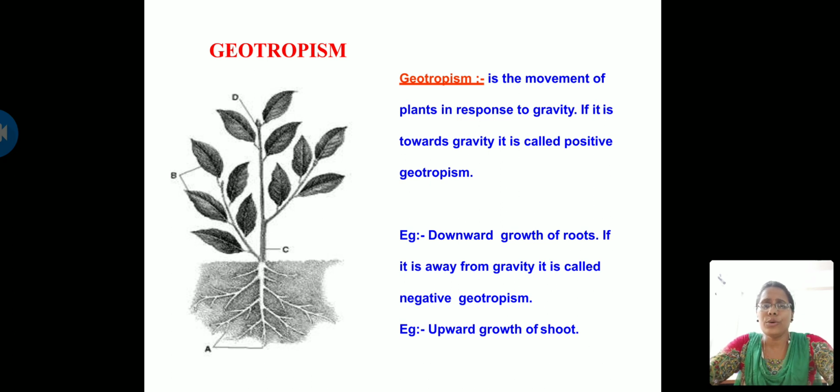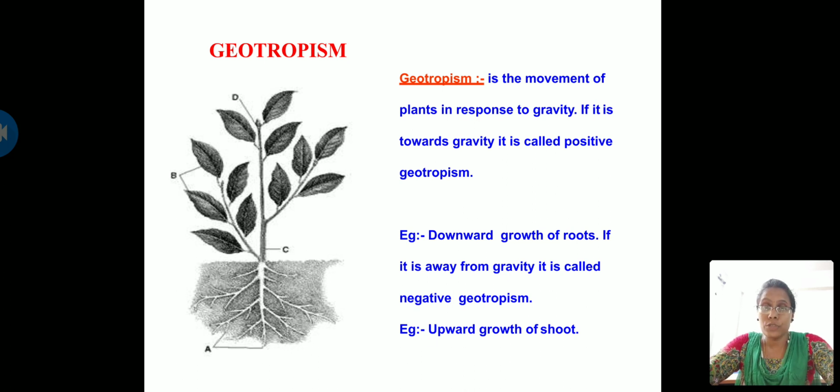And next is geotropism. This is a term that is quite opposite to phototropism. So as I told you, phototropism is towards the light, and geo is earth. So what force does the earth possess? It possesses the force of gravity. So geotropism, geo means gravity, tropism means tropic movement. So geotropism is the movement of plants in response to gravity.